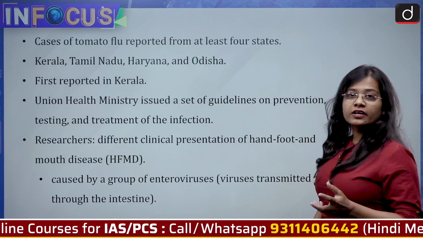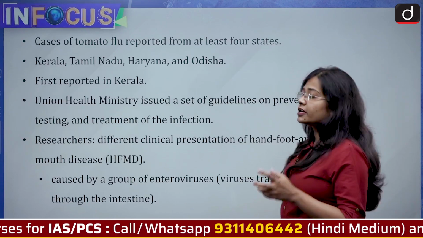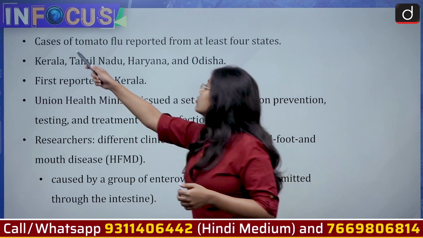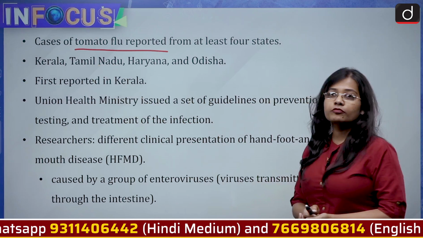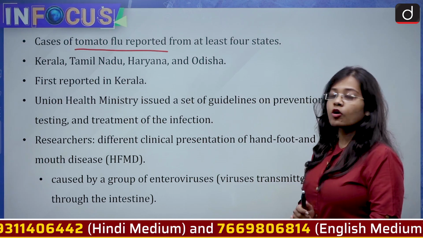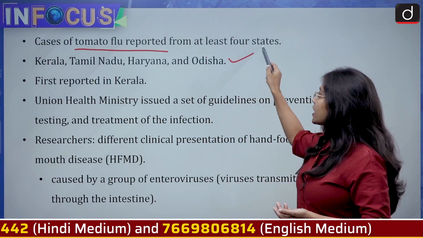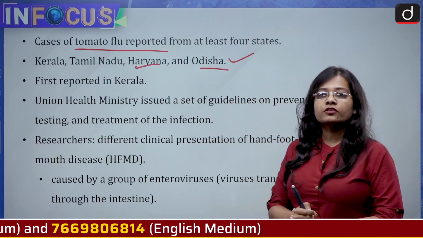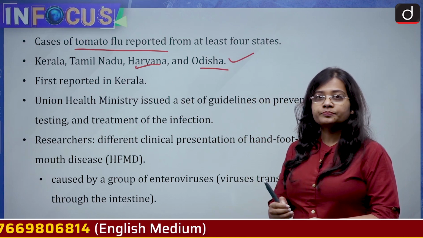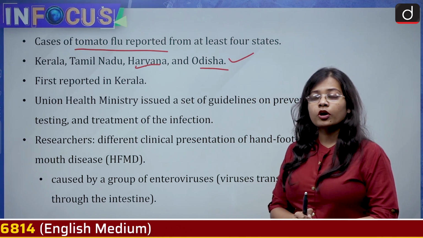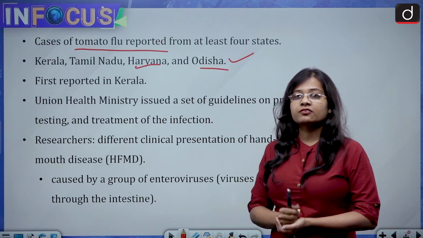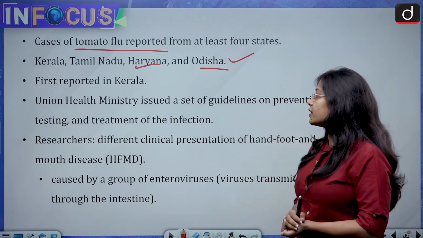Recently, cases of tomato flu have been reported from at least 4 states of India: Kerala, Tamil Nadu, Haryana and Odisha. Kerala was the first state in which cases of tomato flu or tomato fever were reported, and till now more than 50 cases have been reported in India.